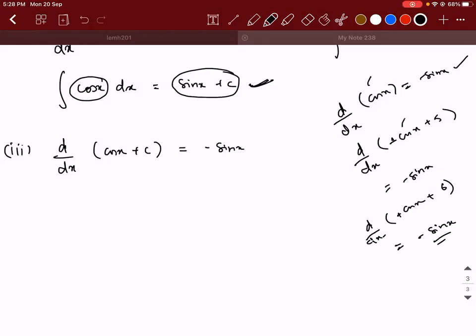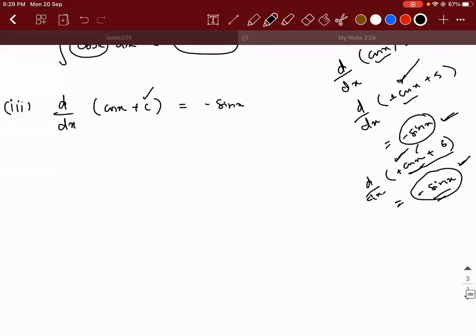It means if you differentiate any function, whether it is cos x plus 0, or cos x plus 6, or cos x plus 5, you're getting the same final output. When the same output comes from multiple functions, then when you integrate that function you should get multiple inputs. The reverse operation should also exist, no? So the integral of minus sin x could have come from cos x plus 6, or from cos x plus 5. We don't know what it is. That is the reason why we keep adding a constant, only because you're doing indefinite integrals. For definite integrals, we will not add a constant.